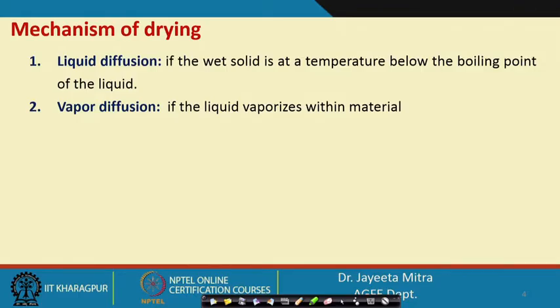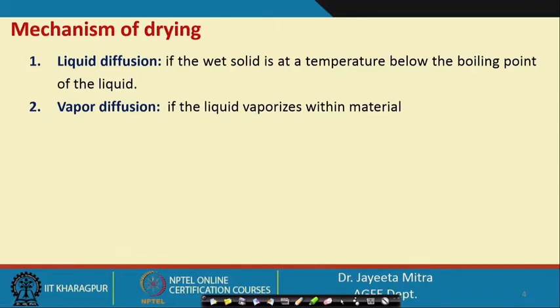In that case, if the wet solid or the slurry or paste is at a temperature below the boiling point of the liquid, the liquid diffusion takes place, and by that the slurry material will be dried.